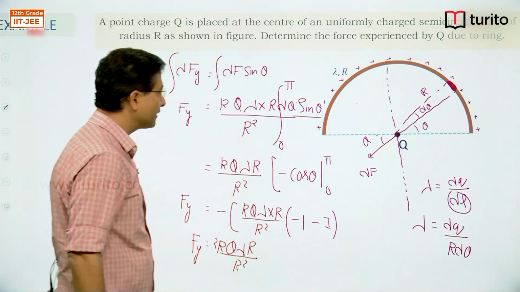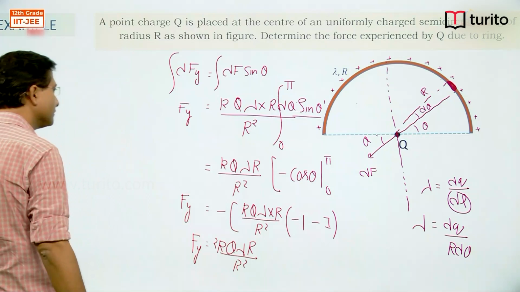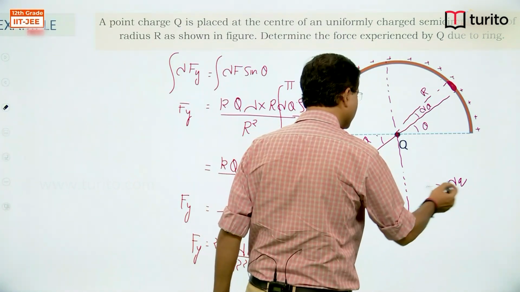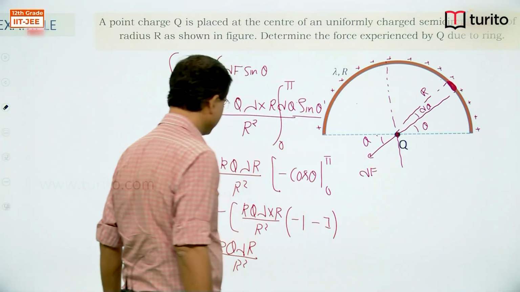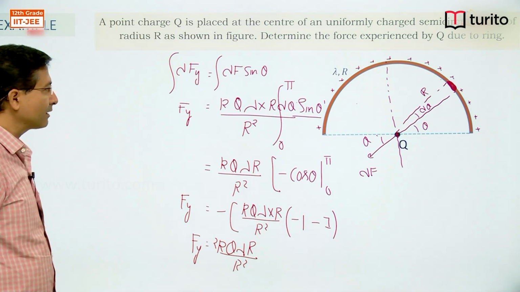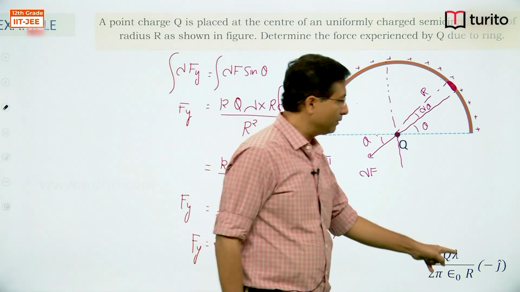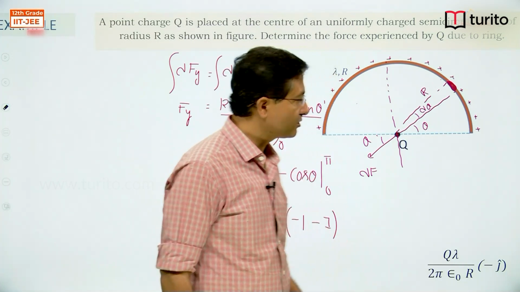So if I want to write that in vector form, after simplification, it will be Q lambda divided by 2 pi epsilon naught r, in bracket minus j.